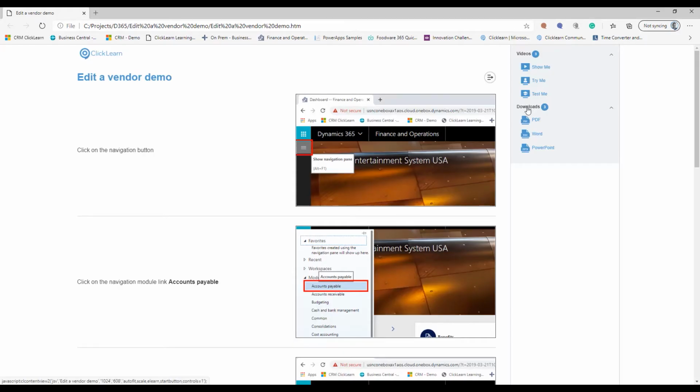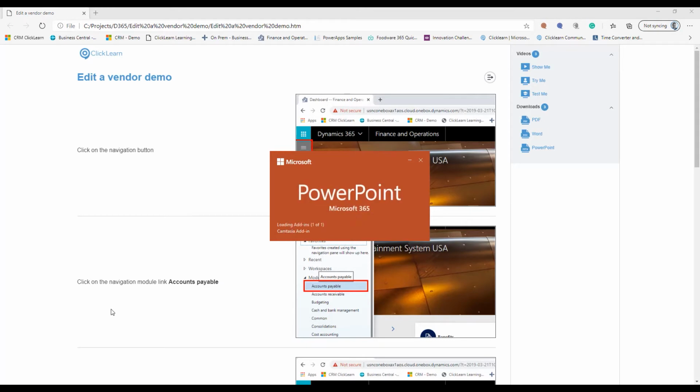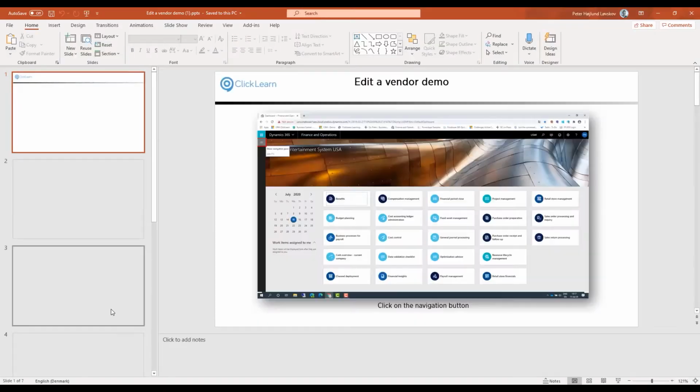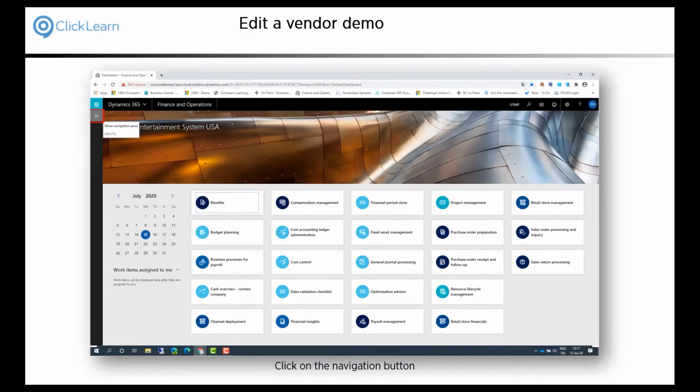The PDF is a conversion of the Word document, so they will of course look alike. If you're going to do classroom training or tutorial training, or internal meetings, you're most likely going to be viewing it on a large screen. So the PowerPoint presentation we have altered just a little bit. Here you can see that instead of small cropped thumbnails, we have the entire screen capture, still with the marking of the area of interest, your corporate identity, the title of the material, and the written instructions in the bottom part.